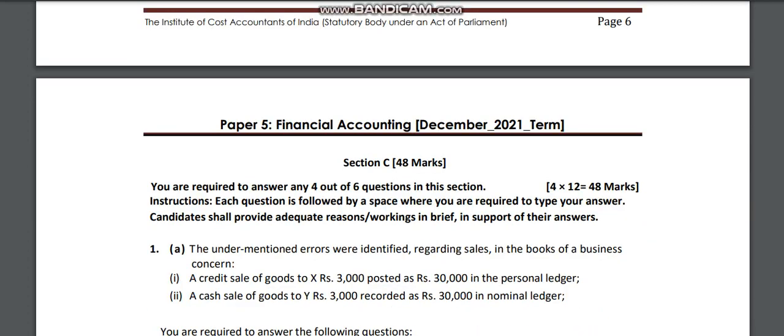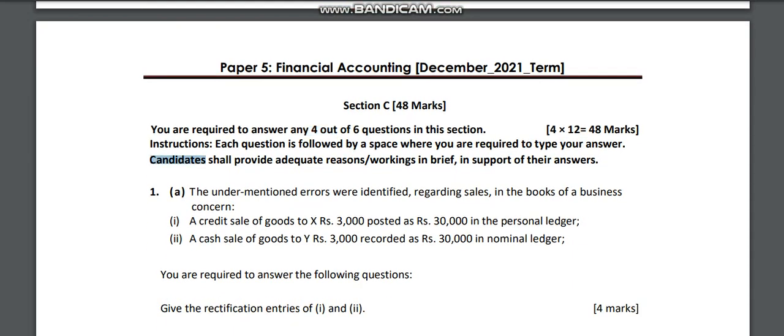Now see Section C, 48 marks. You are required to answer any 4. Here they have given 6 questions and you have to choose 4. So first check all the questions, and whichever you are comfortable with, mark it for yourself and attend it. So in Section C, 48 marks, you have to answer 4 questions out of the 6 given. So let us start.